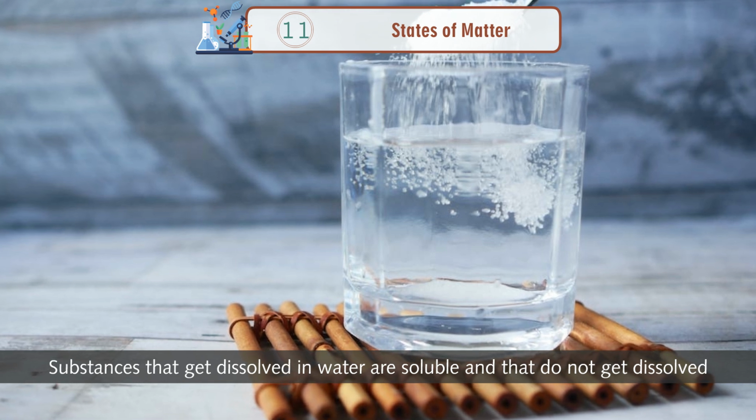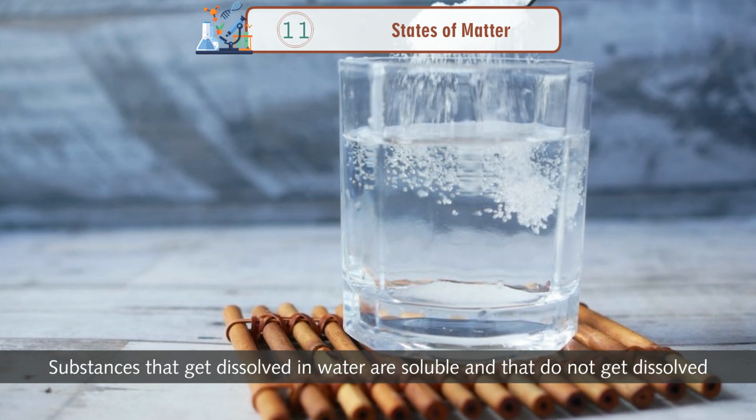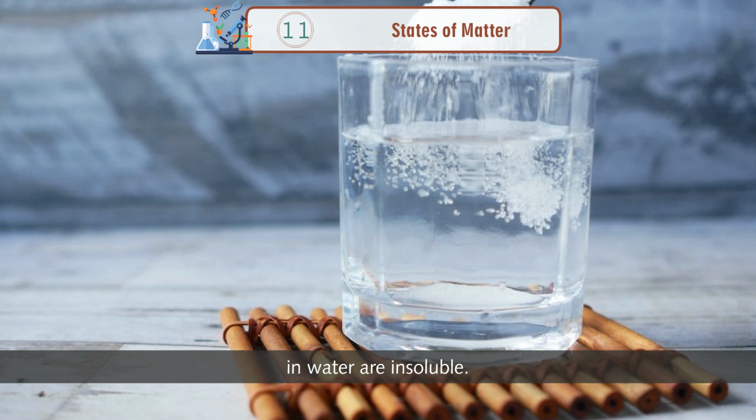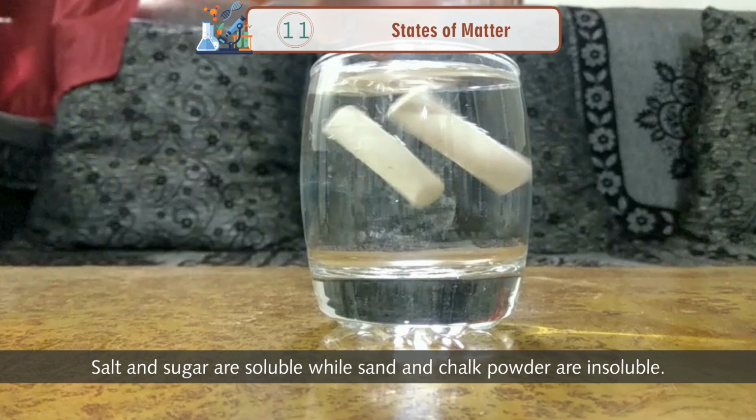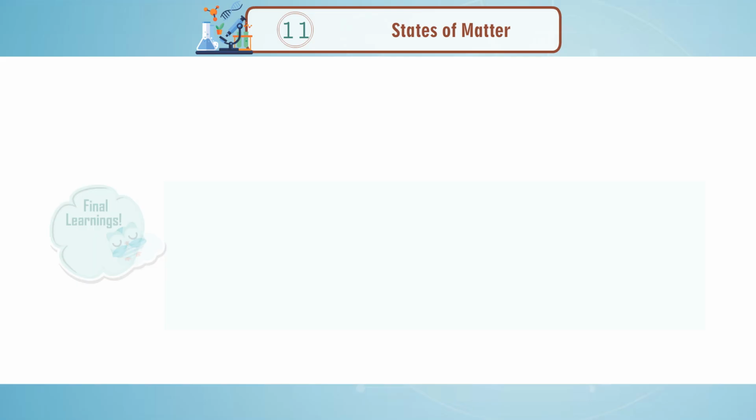Substances that get dissolved in water are soluble and those that do not get dissolved in water are insoluble. Salt and sugar are soluble while sand and chalk powder are insoluble.